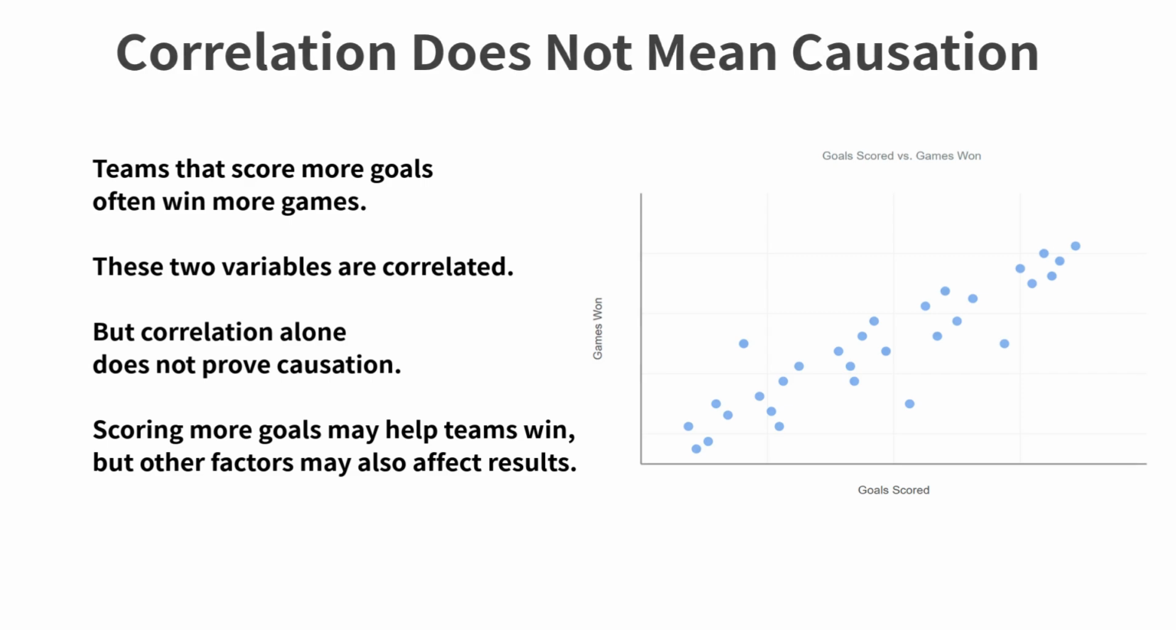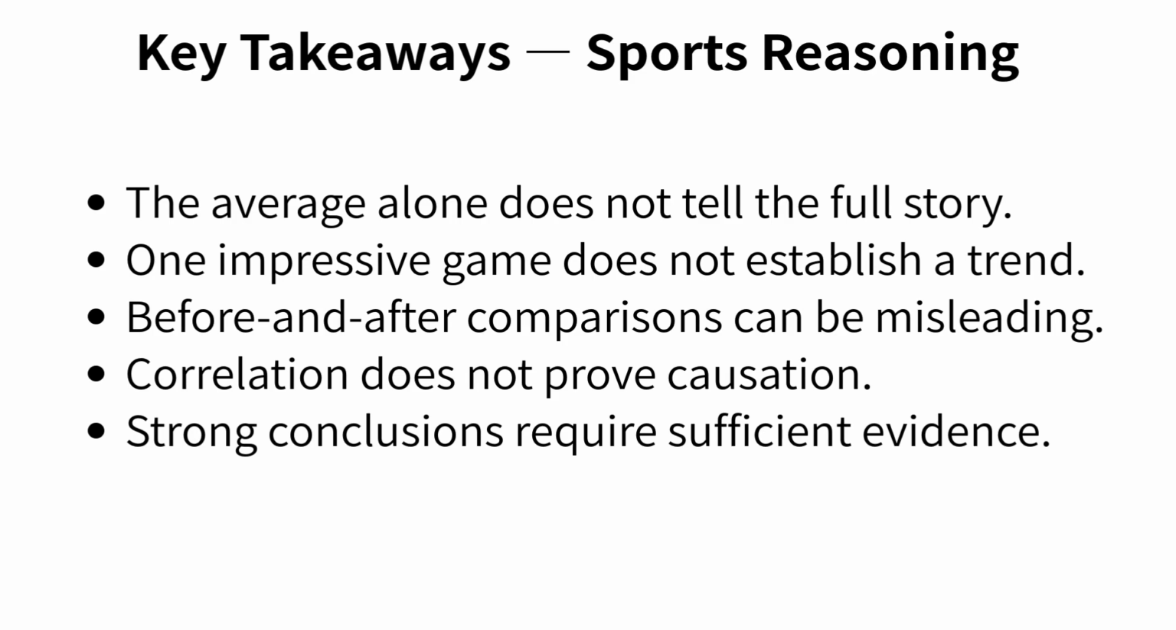Now let's take a moment to step back and review what we've learned from these sports examples. Throughout this video, we did not focus on calculations. Instead, we focused on how to reason carefully with data. First, we saw that averages alone do not tell the full story. Two players or teams can have the same average, yet very different game-by-game results. Next, we learned that one impressive game does not establish a trend. A single highlight can be memorable, but it does not provide enough evidence to draw long-term conclusions.